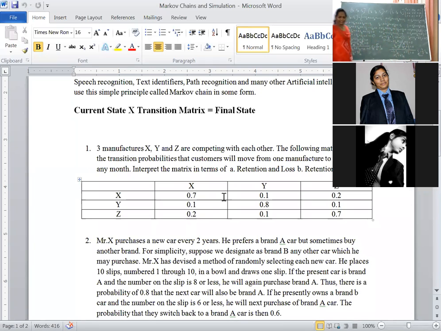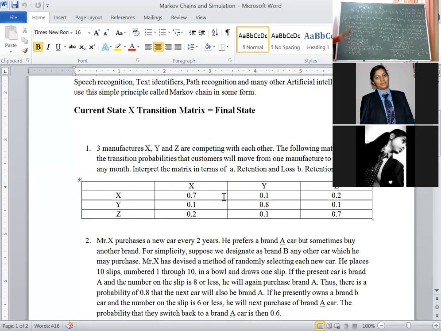Why are we writing this? The condition is that the row total should be strictly equal to 1. That means the condition is SA plus SB plus SC is equal to 1. Consider this as equation 4.